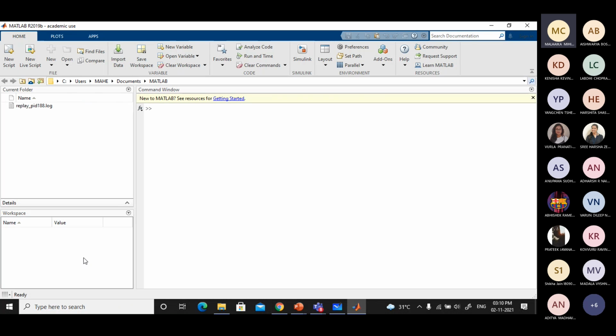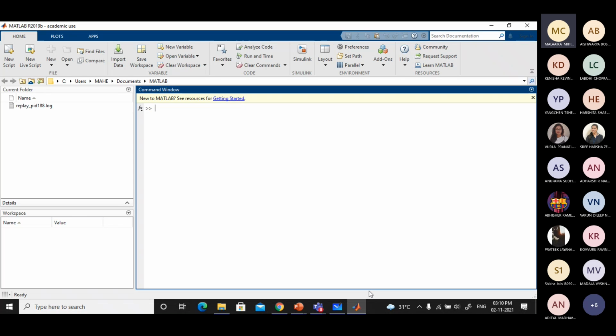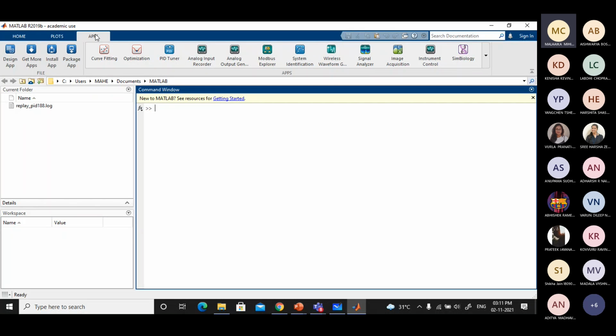Can you see my screen with the tool open? Yes, sir. I just opened it; it is a 2019 version, and the 2021 version is also available. So you can see the screen where I am going to Apps now.